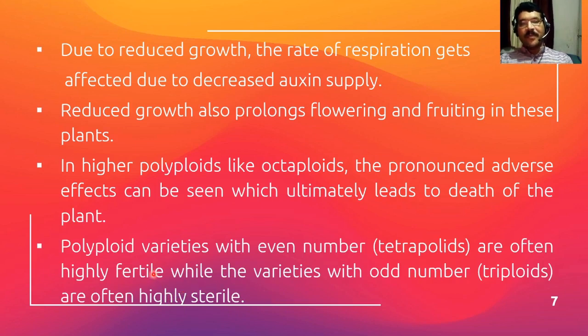So polyploid varieties with an even number, that is tetraploid, hexaploid, octaploid, are often highly fertile. But plants like triploids, pentaploids, heptaploids, all these are highly sterile autopolyploids.